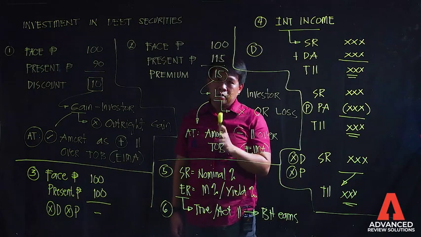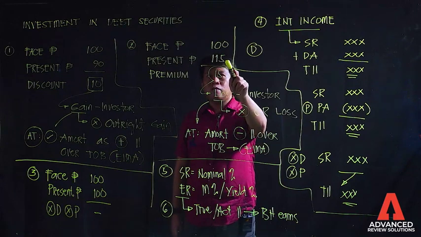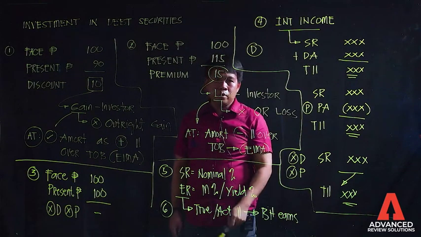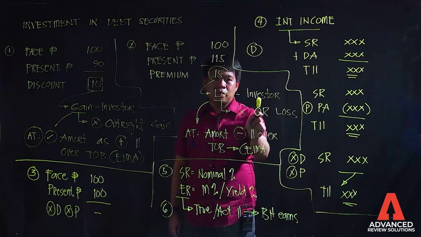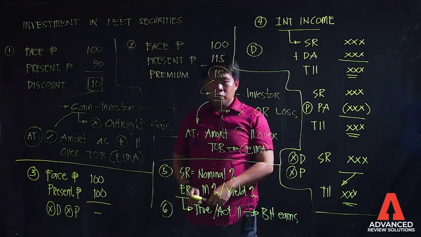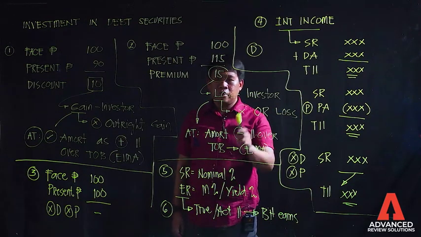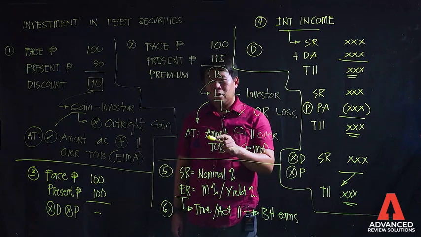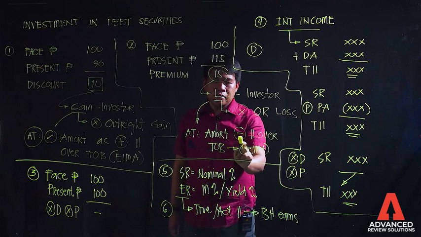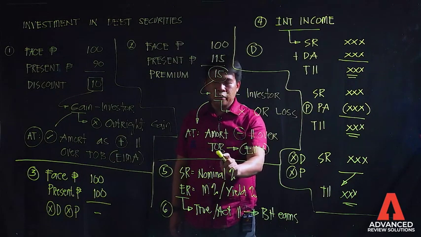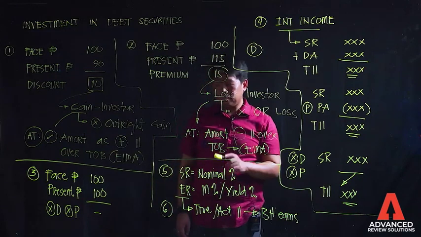Okay. Now, this premium, since ang binayad ng investor ay mas mataas over sa matatanggap niya at the maturity of the bonds, is a loss on the part of the investor. However, this loss cannot be recognized as an outright loss. And what is the proper accounting treatment? This 15 premium should be amortized as a deduction to interest income over the term of the bonds using the effective interest method of amortization.